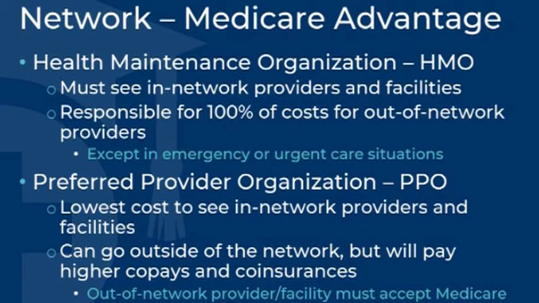Medicare Advantage beneficiaries must utilize a network of providers for coverage based on the type of plan they are enrolled in. Health Maintenance Organization, HMO, beneficiaries must utilize an in-network provider to receive coverage for services, except in emergency or urgent care situations. Preferred Provider Organizations, PPO, beneficiaries can utilize the plan's network of providers and facilities to pay the lowest copays and coinsurances for covered services.